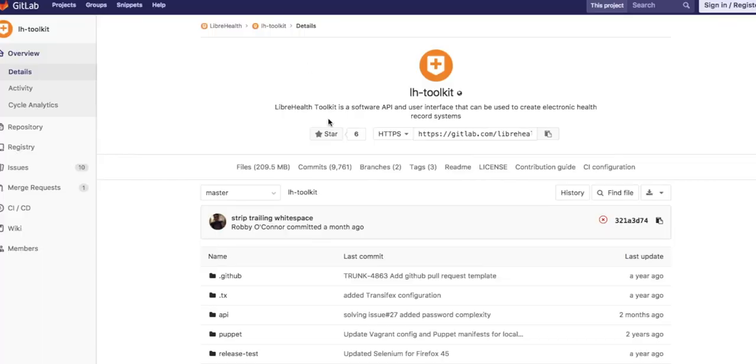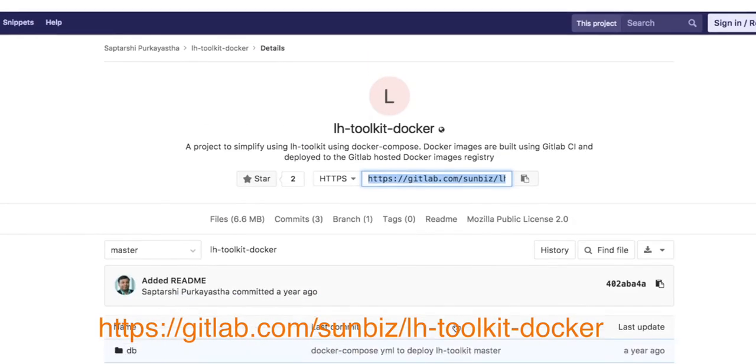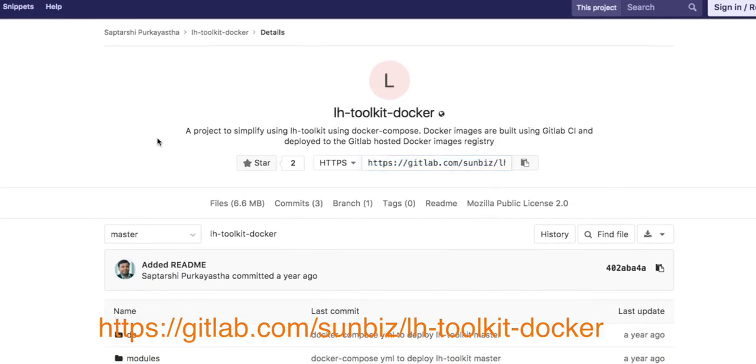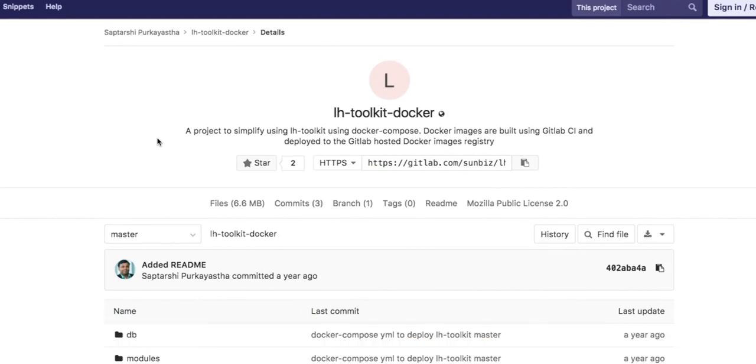LibreHealth has its own official toolkit file, but then I found another one which uses Docker and it is much easier to use. So basically, what you need to install first are the requirements.